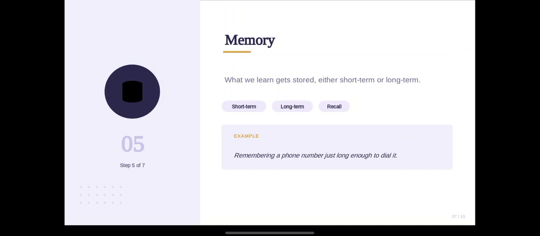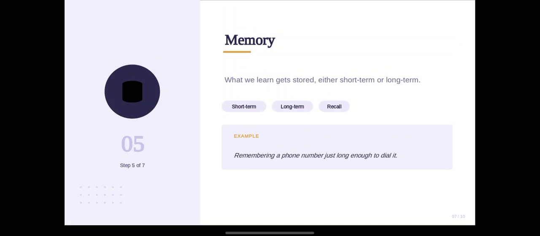Memory is the step where we store all the things which we have already learned. Memory has two types: short term memory and long term memory. Short term memory lasts maybe an hour, a day, or a week, nearly a few days.